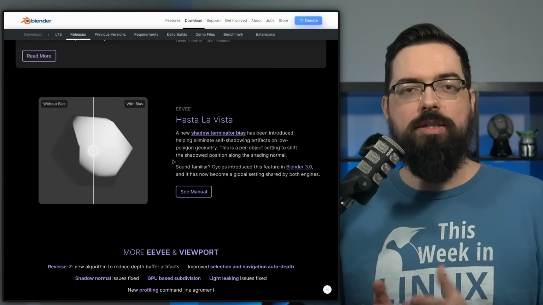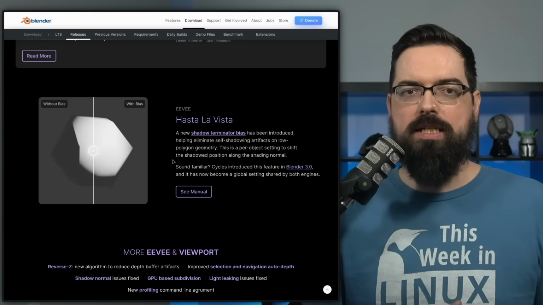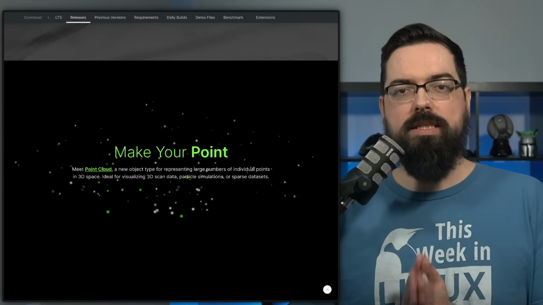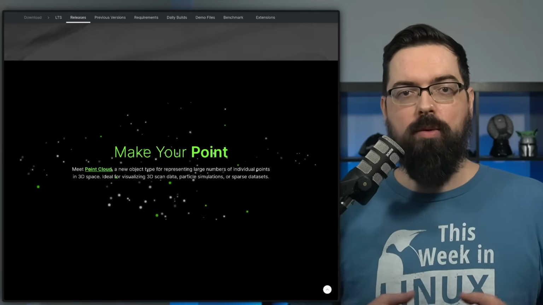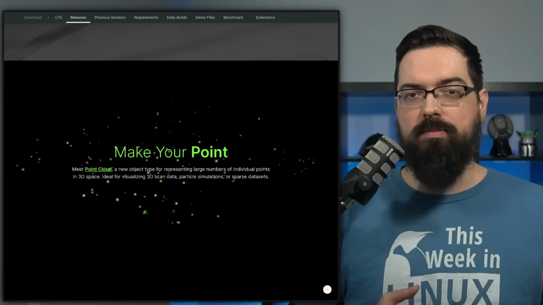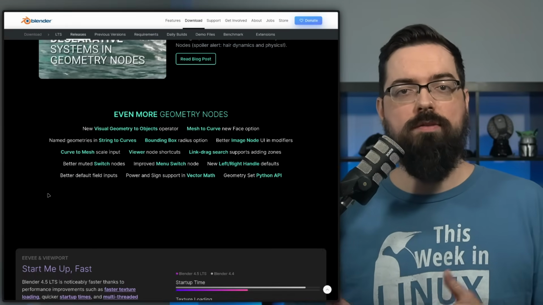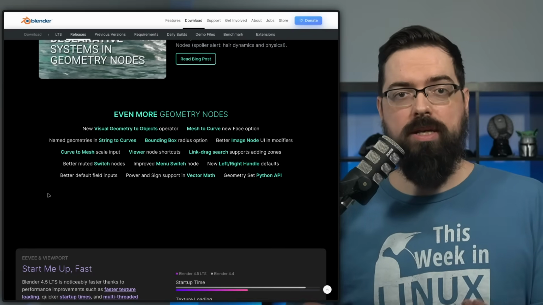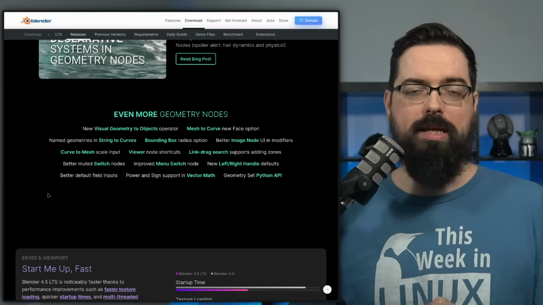There's also a new Shadow Terminator bias, which removes artifacting on low polygon geometry. Point cloud is a new object type for representing large numbers of points in a 3D space, which is great for 3D scan data, particle simulations, or sparse data sets. There's also new shortcuts for easy frames in the node editors. You can now hide tabs in the property editor and also many, many more features. There's just way too many to list.